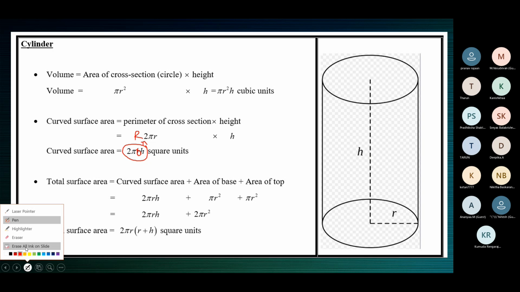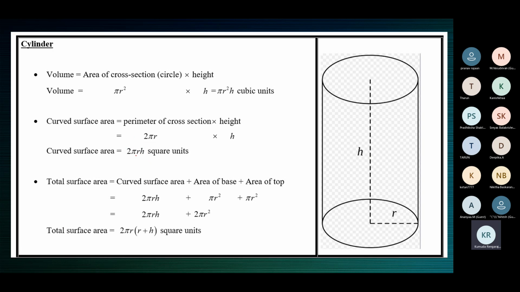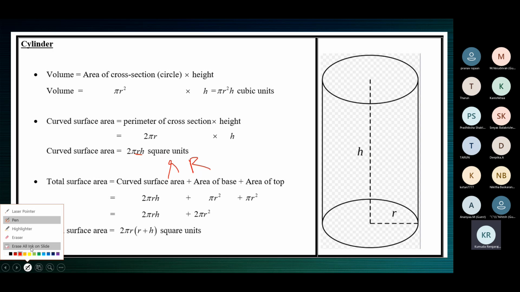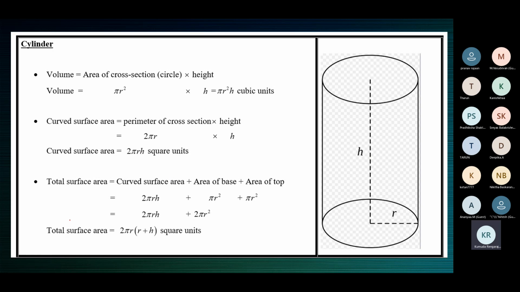If you're finding the inner CSA, it will be small r. If you're finding the outer CSA, then that should be replaced with capital R. The formula is 2 pi RH, the CSA of a cylinder.